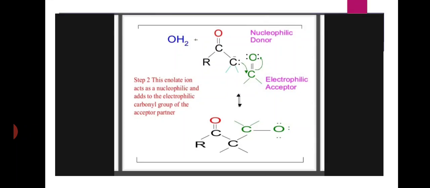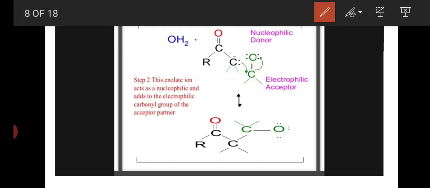Here the enolate ion acts as a nucleophilic donor. So this enolate ion attacks the carbonyl carbon. This carbonyl carbon is an electrophilic acceptor. Enolate ion is a nucleophilic donor. Carbonyl carbon is an electrophilic acceptor. The negative charge of the enolate ion bonds with the carbonyl carbon, the pi bond shifts to oxygen, and the oxygen gets a negative charge.